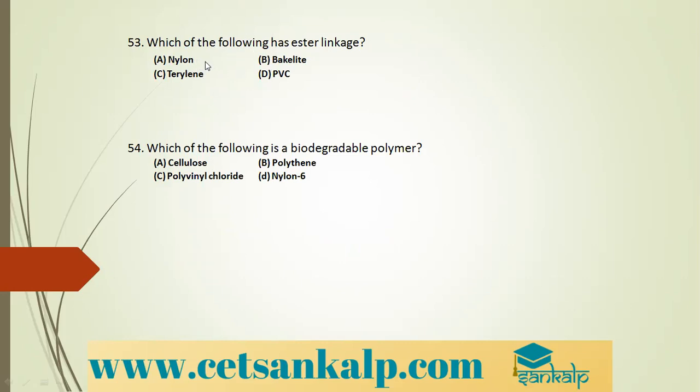And we have seen nylon is what? It is a polyamide. Terylene is what? Terylene is a polyester. PVC is an addition polymer. Bakelite is an example of a condensation polymer.